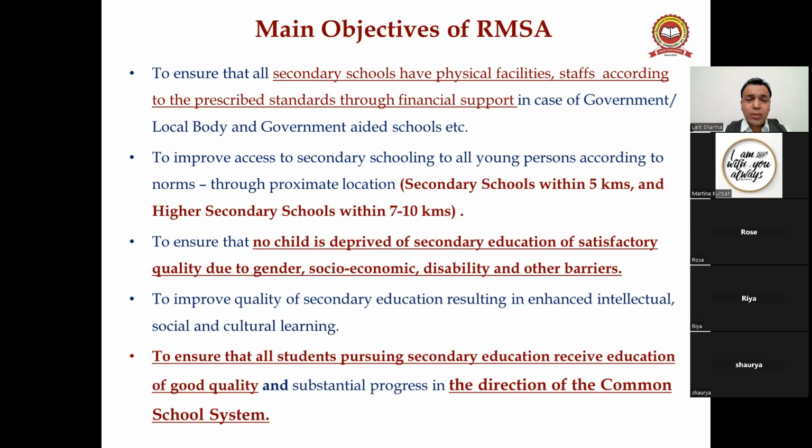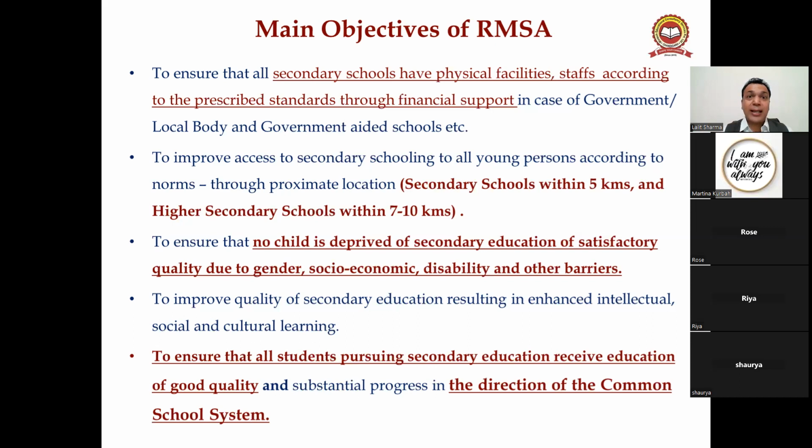The government ensures that no child should be deprived due to gender, whether male or female, right? Socio-economic, whether poor or from a middle level family. And disability, whether physically disabled, visually disabled, or any kind of disabled, they have to get the secondary education by the government of India, right?